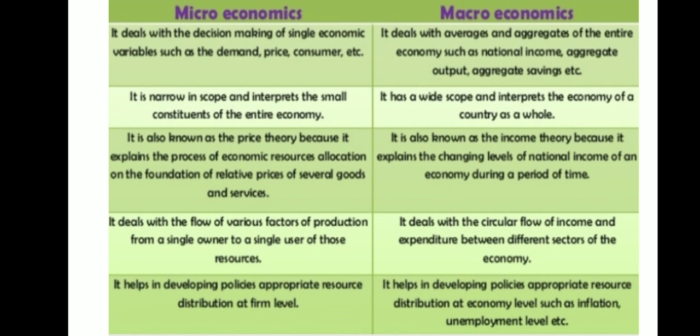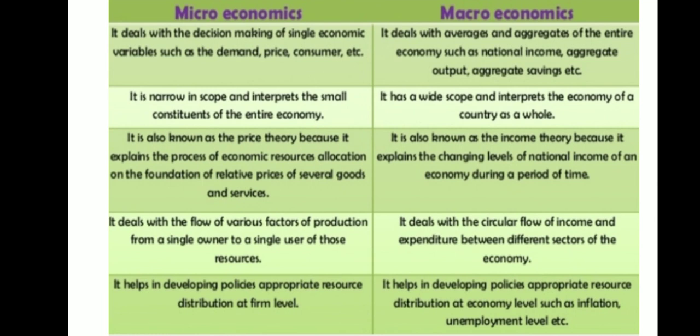Now, the factors of production are four, that is land, labor, capital and entrepreneur. How far the single owner or the user is using it. It focuses only on individual units, whereas macro considers the economy as a whole.